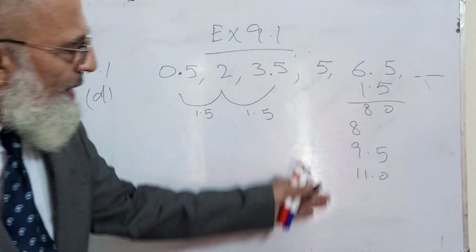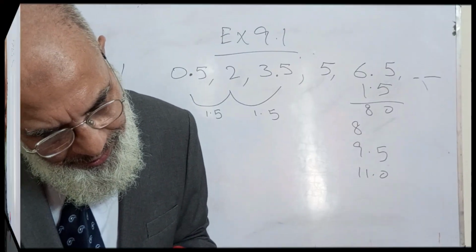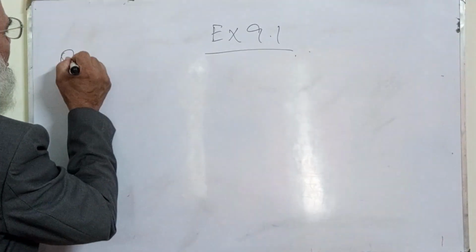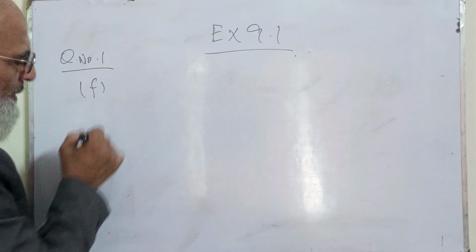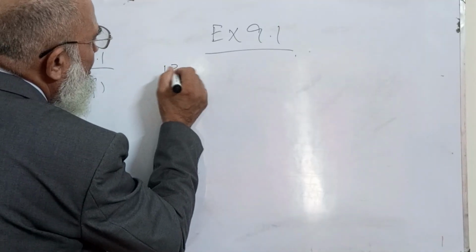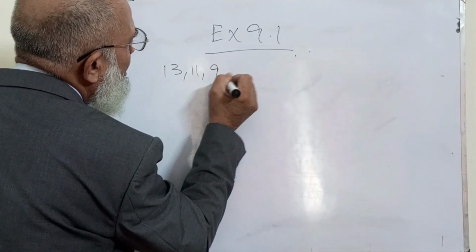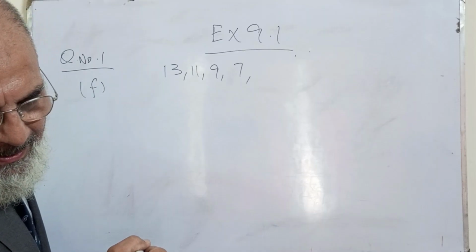So these three are the terms. Now question number 1, part F. Part F says 13, 11, 9, 7, and 5.